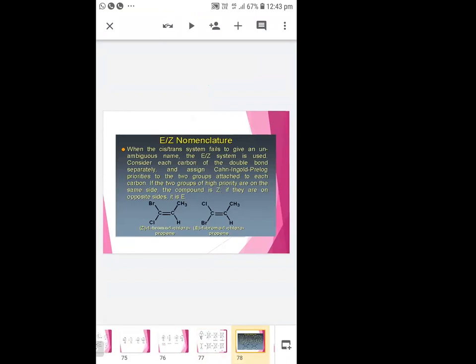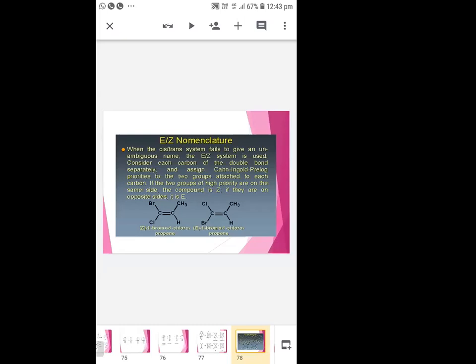The last one, EZ nomenclature. It is applicable to double bonded compounds. If a compound contains more than one double bond, then EZ nomenclature can be used to notate. And when cis-trans fails to give an unambiguous name, then the EZ system is used.